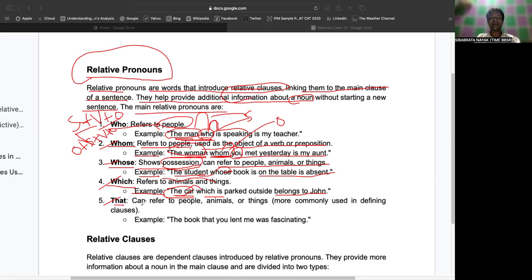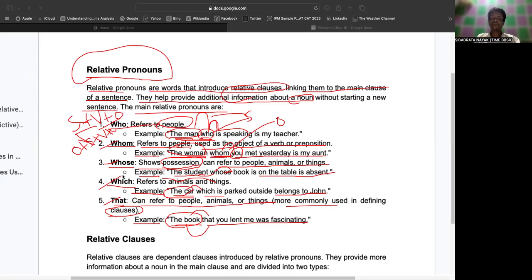Next, that can refer to people, animals, or things. More commonly, that is used in defining clauses. That is used in defining what? Clauses. Example: the book that you lent me was fascinating. Like I told you, that can refer to people, animals, or things, and is more commonly used in defining clauses. So here that is referring to the book, or you can say, what he was telling you, that was correct. So in that case, that generally refers to a clause also, right?